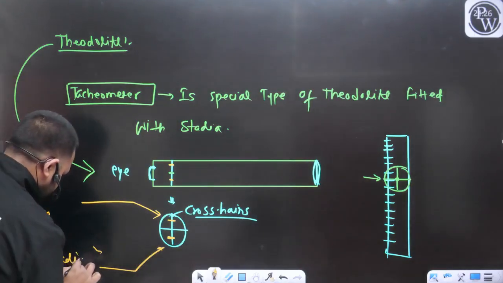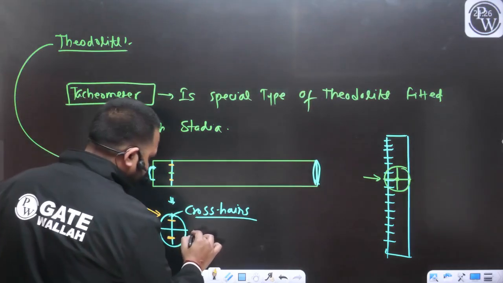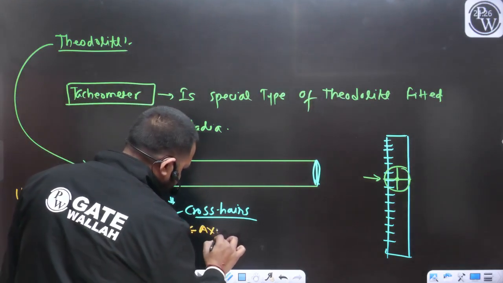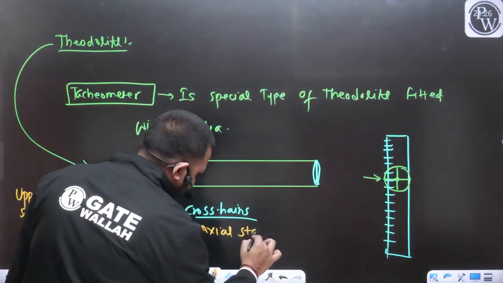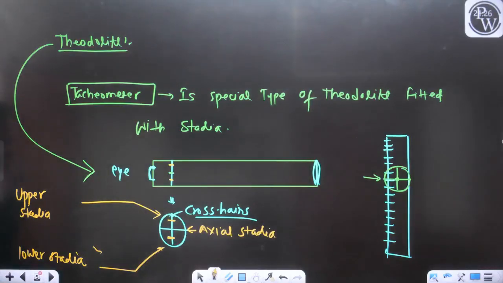This is your lower stadia, and that was the already intersection point that we can consider as your axial stadia.